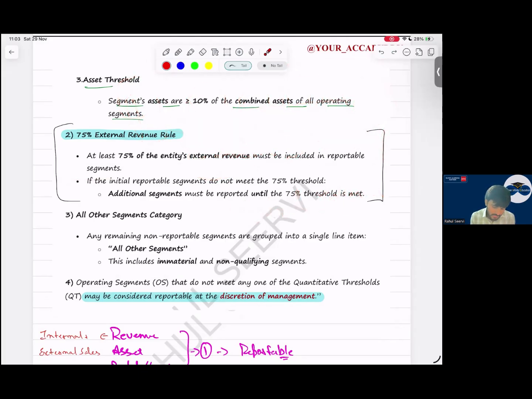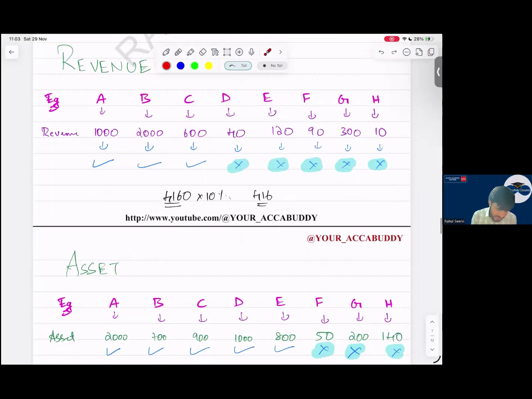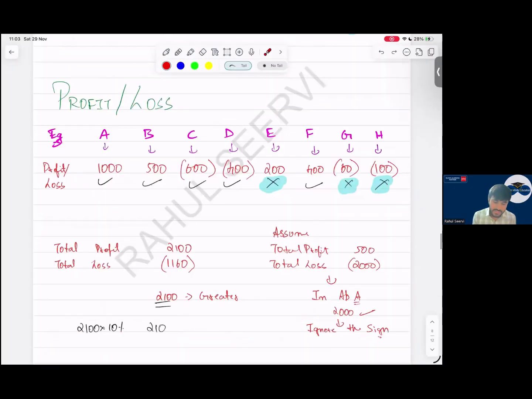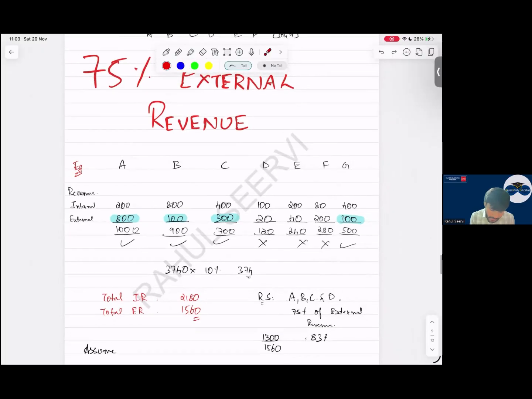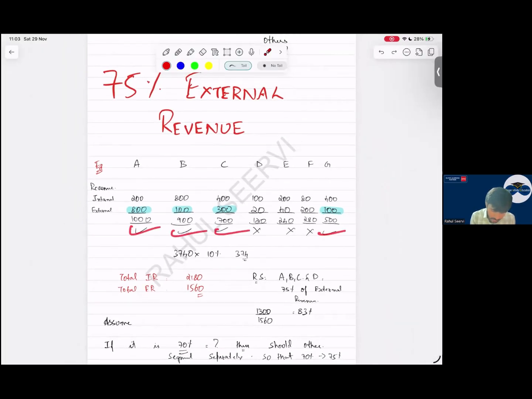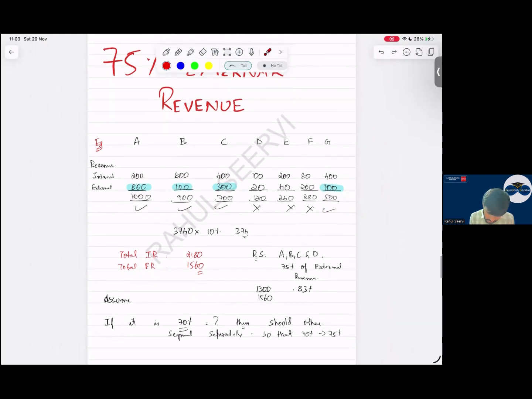Yes, sir. See now, revenue, asset, profit we have done, then 75%. See here now. These all segments are reportable. One, two, three, four, sir. Yes, sir. These all are reportable. Now, what is the total here? Let me do the total. Give me 1 minute. 800 plus 100 plus 300 plus 20 plus 40 plus 200 plus 100. So this total is how much? External total is what? 1560.